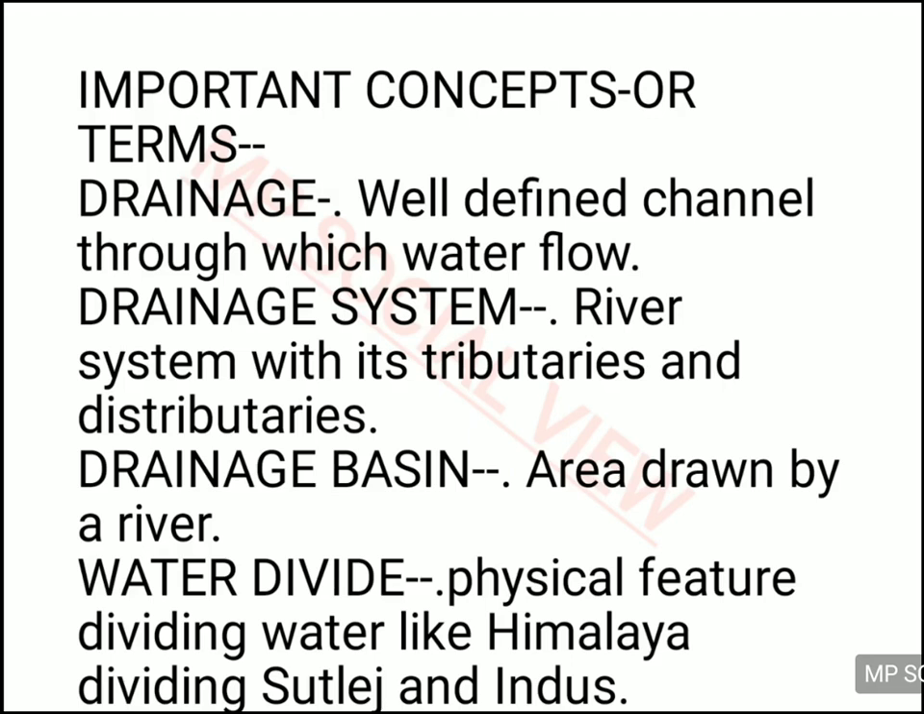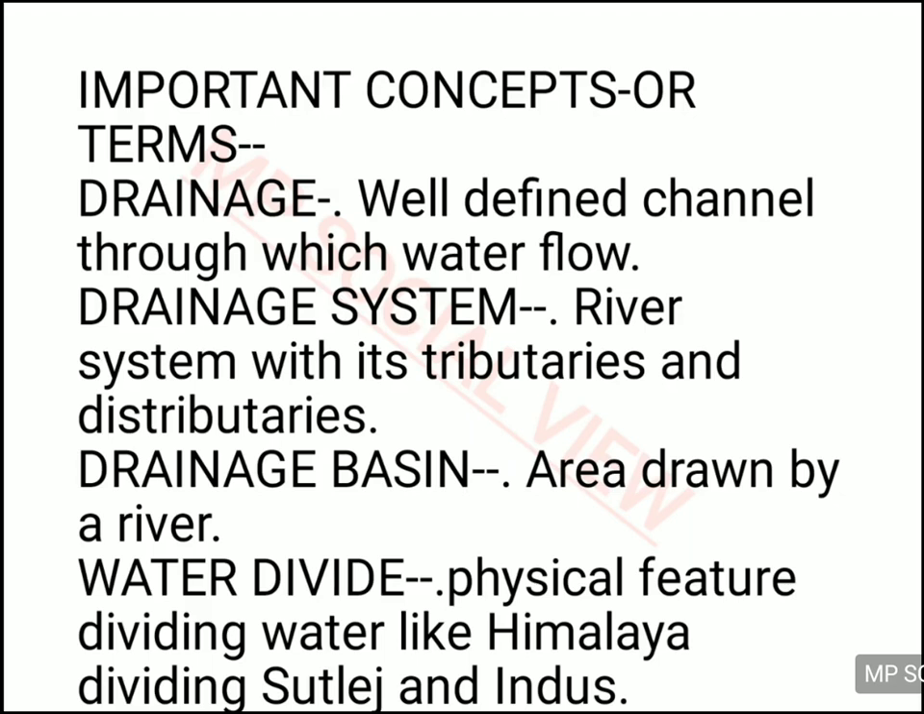And the first concept used frequently in this chapter is drainage. So what is drainage? Drainage is any channel through which the water is passing. For example, it can be a pipe also through which the water is passing. Any channel through which the water is passing is called drainage.